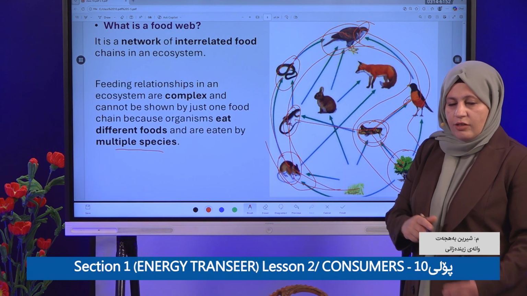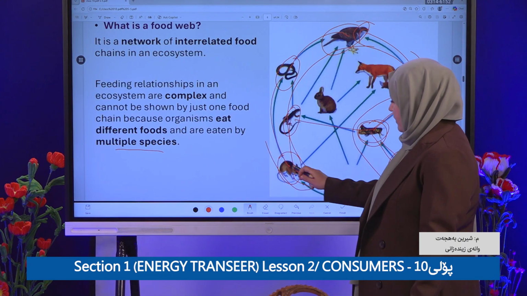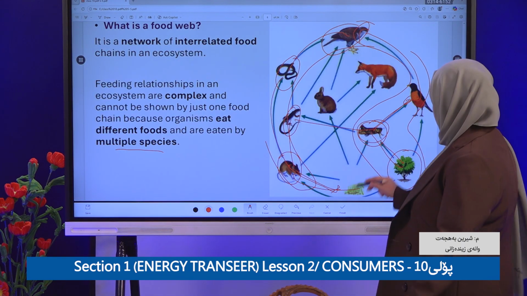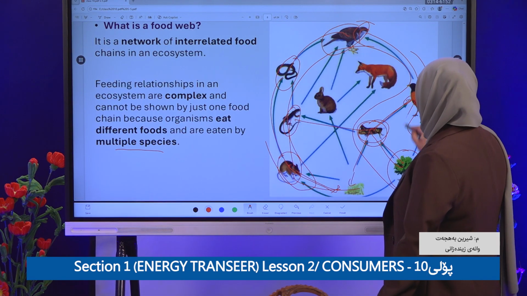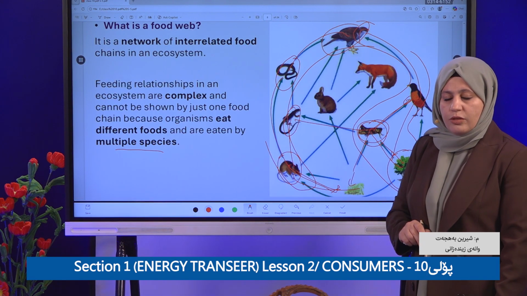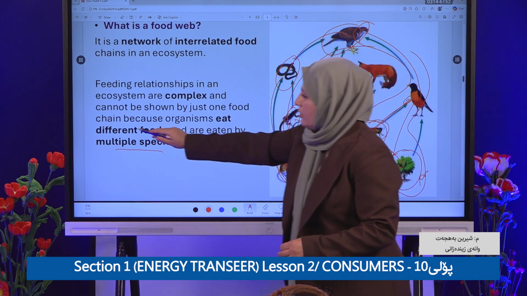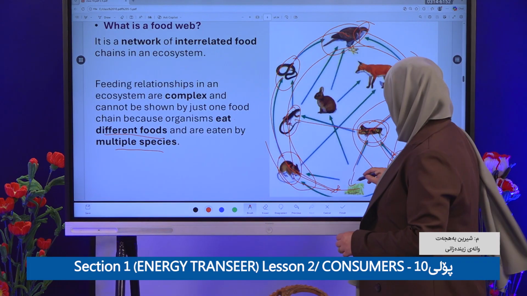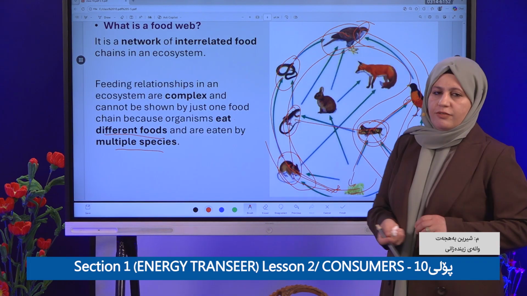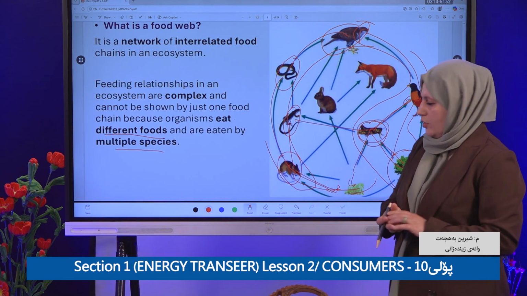Or for example, the mouse is eating grass too, and this one is eating grass too, and the bird is eating grass too. They cannot be shown by one food chain because organisms eat different food and are different species. That is the difference between food chain and food web. Clear?